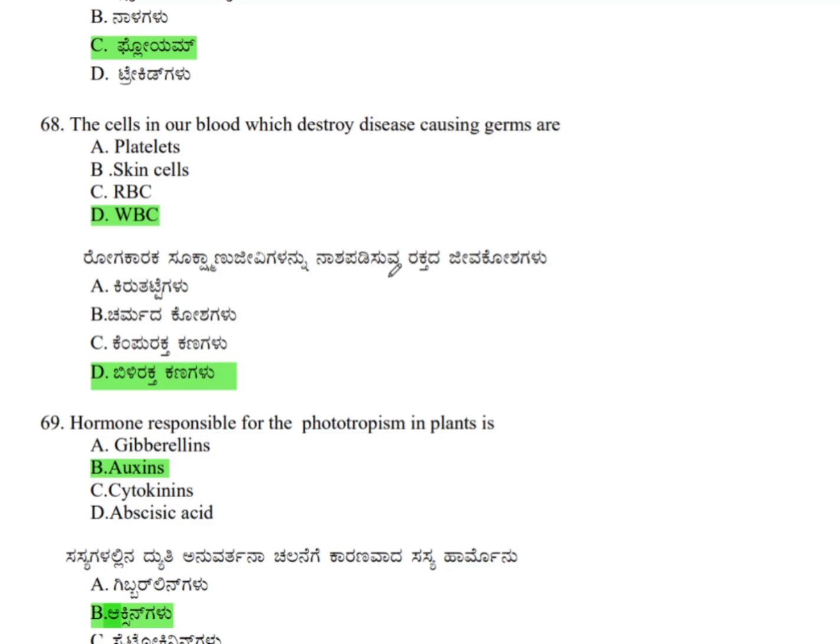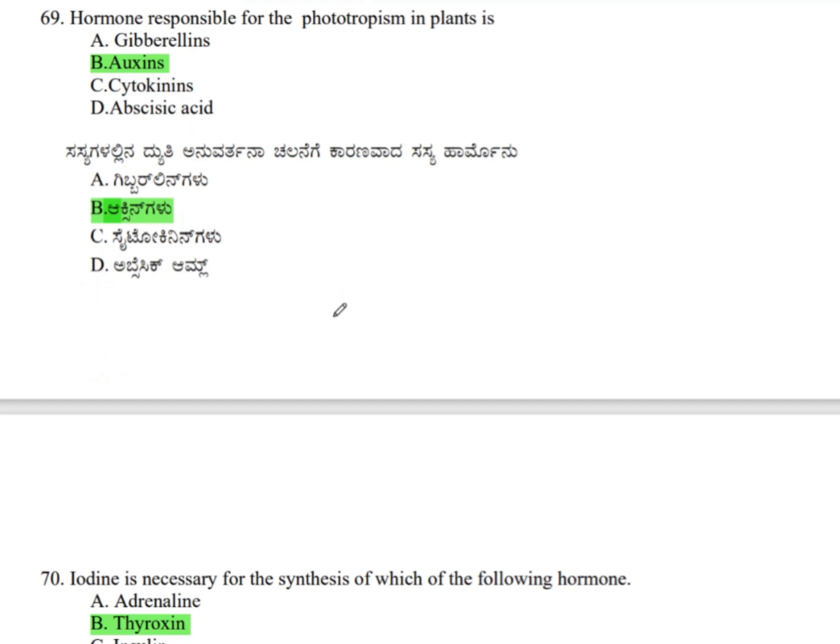The hormone responsible for phototropism in plants is, the correct answer is option B, auxins. Auxin is responsible for phototropism in plants. Do check out the function of auxin from the textbook. That is, auxin promotes cell growth.